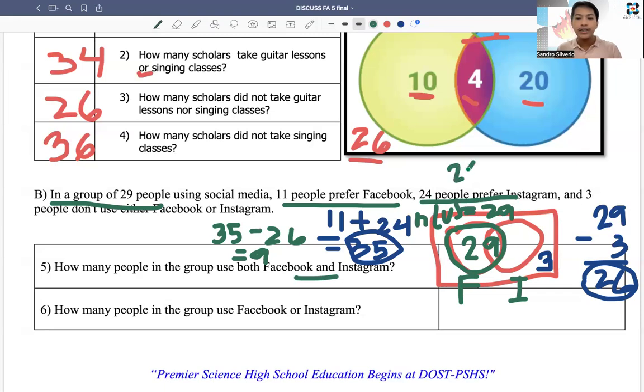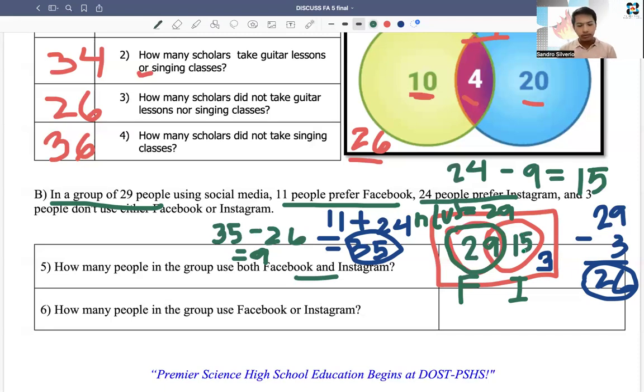24 minus 9. Yeah, you have to answer. That is 15. Okay? That is 15. So it means we have 15 users for Instagram only.